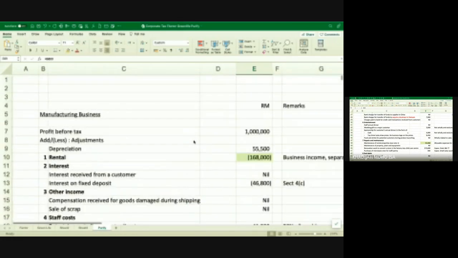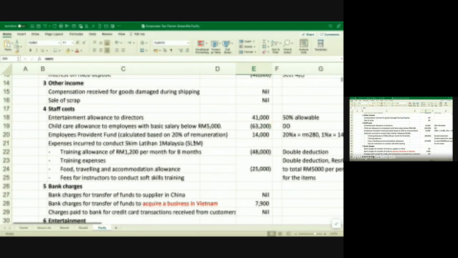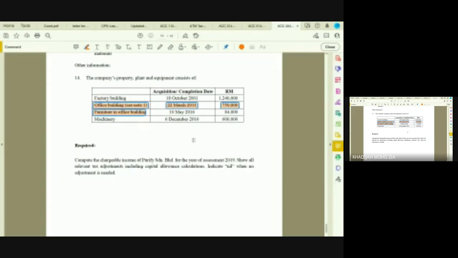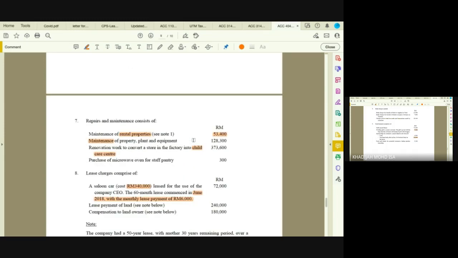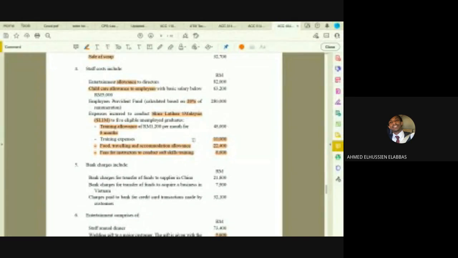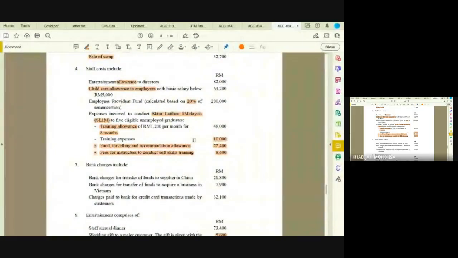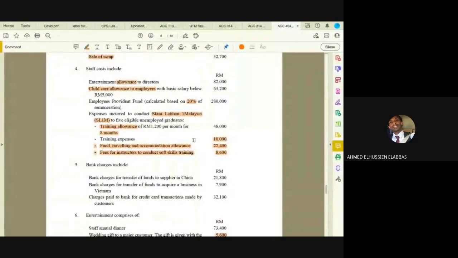So which part are you not very clear about? Madam, donation for government, is there no restriction? Yes, here the company makes a donation to government. There is no restriction of a specific percentage.